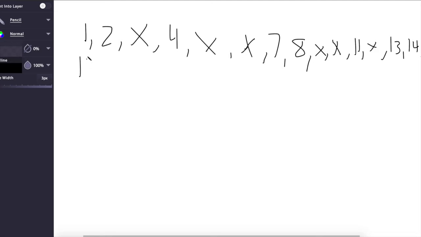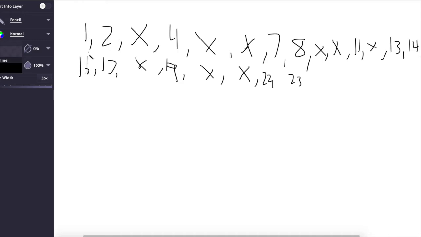So this would be 16, 17, x, because 18 is divisible by 3, then 19, then another x, because 20 is divisible by 5, x, because 21 is divisible by 3, 22, 23, and you can see that clearly we have a pattern.